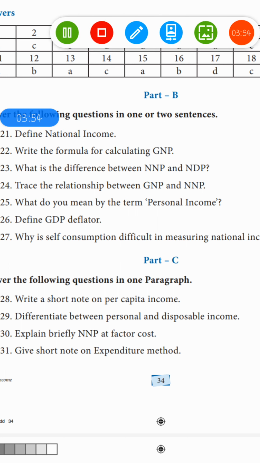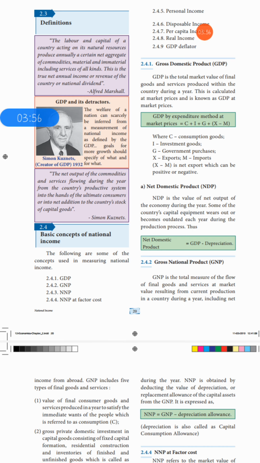In this also, you can take one side as GNP and the other side as NNP. GNP is the total measure of the flow of final goods and services at market value resulting from current production in a country during a year, including net income from abroad. Till abroad is your fourth question's first point on the GNP side.